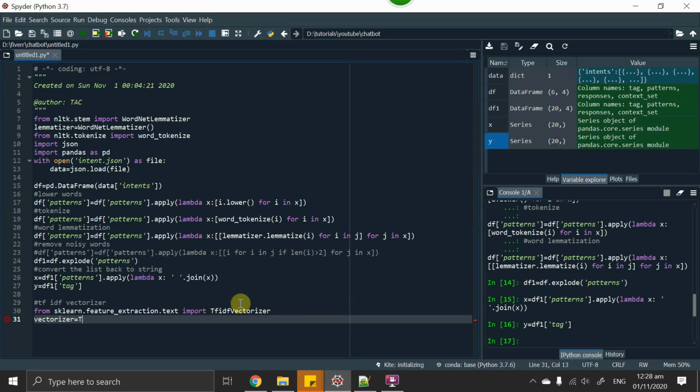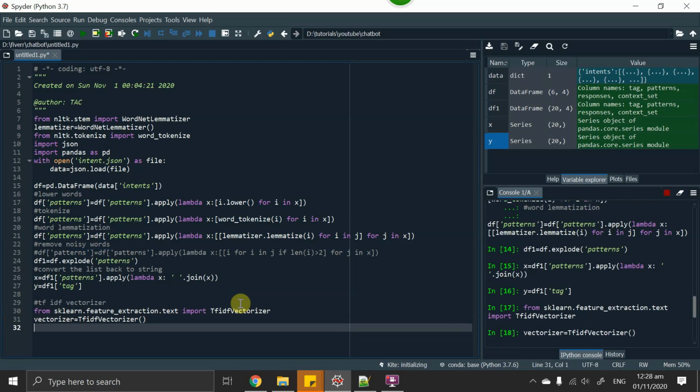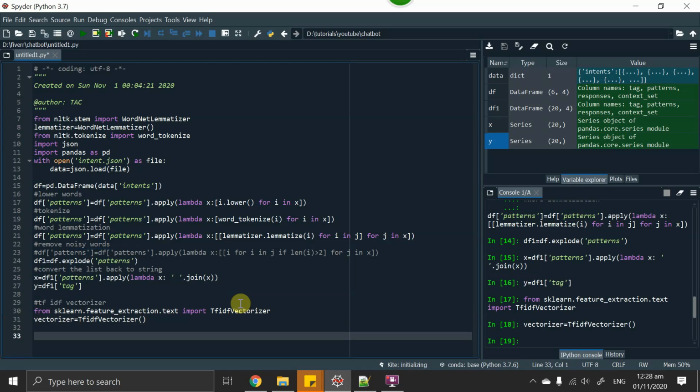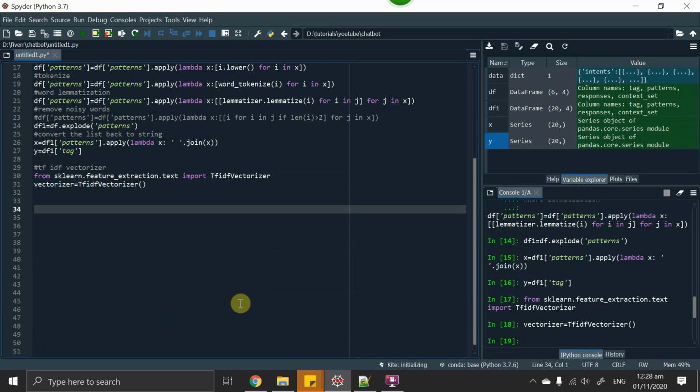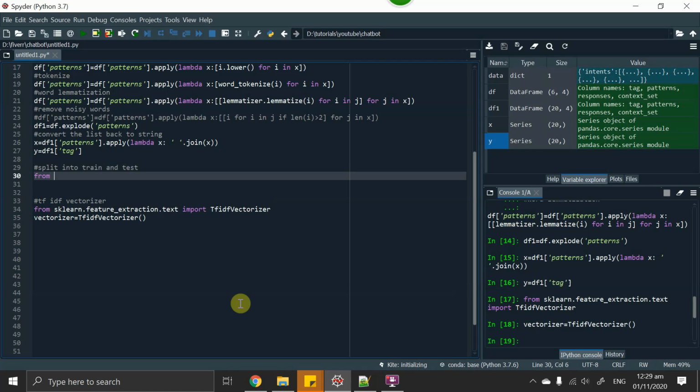Vectorizer is equal to TfidfVectorizer. Just initiate it. Let me move it above a bit. And before that, I would like to split the data set into train and test. Actually, I don't have to do this because the data set is already very small. We have only 20 rows and we are just splitting it from sklearn dot model selection.